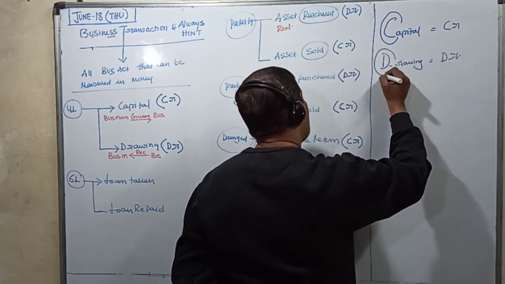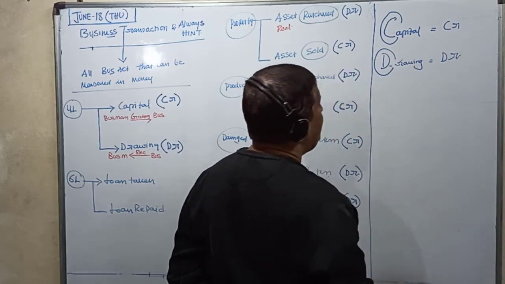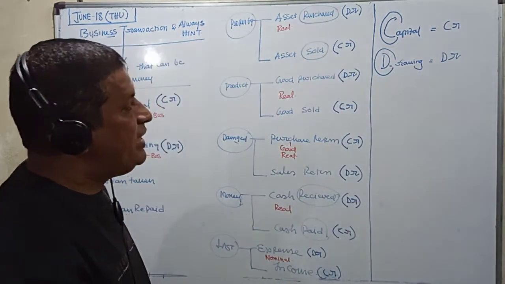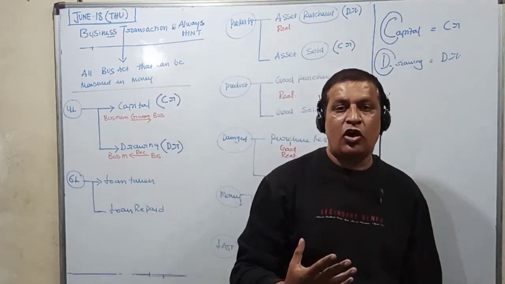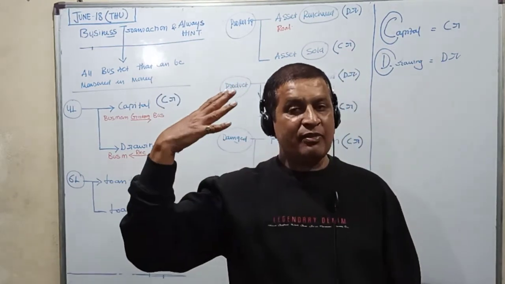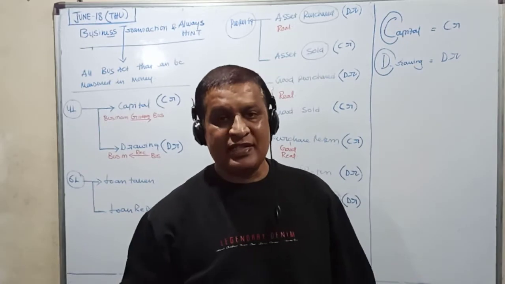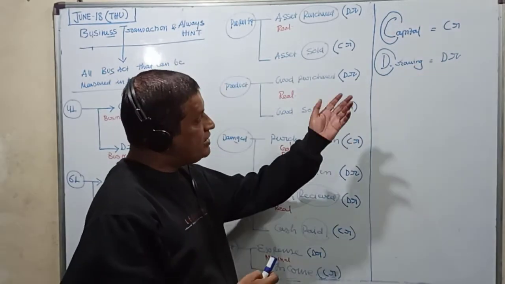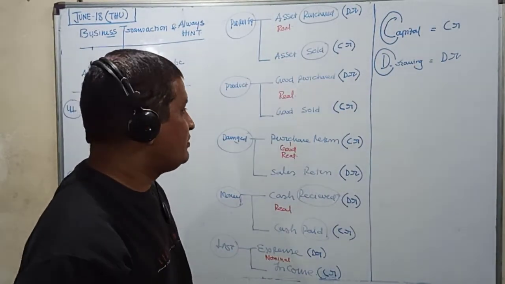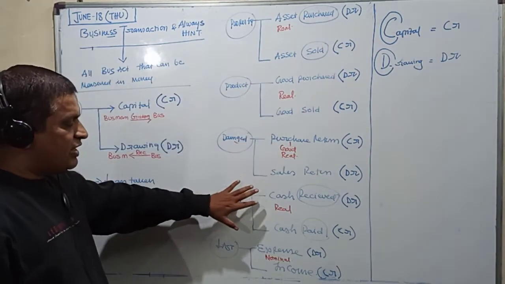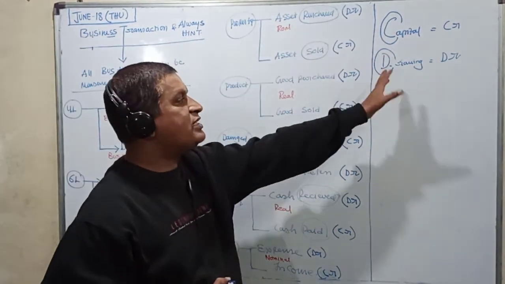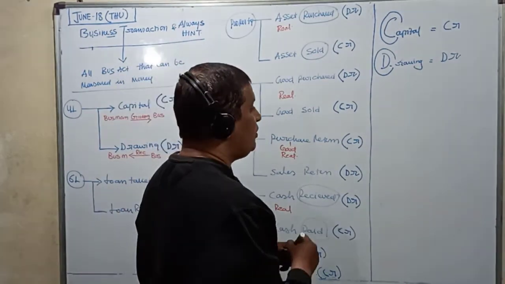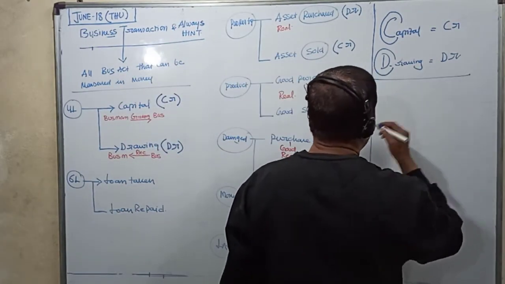Drawing starts with D, so we can say it is debit. So simple. Capital, credit; drawing, debit. Capital starts with C, credit; drawing starts with D, debit. This is the conceptual understanding, and in order to make a faster recall without any mistake, we are using another technique here.